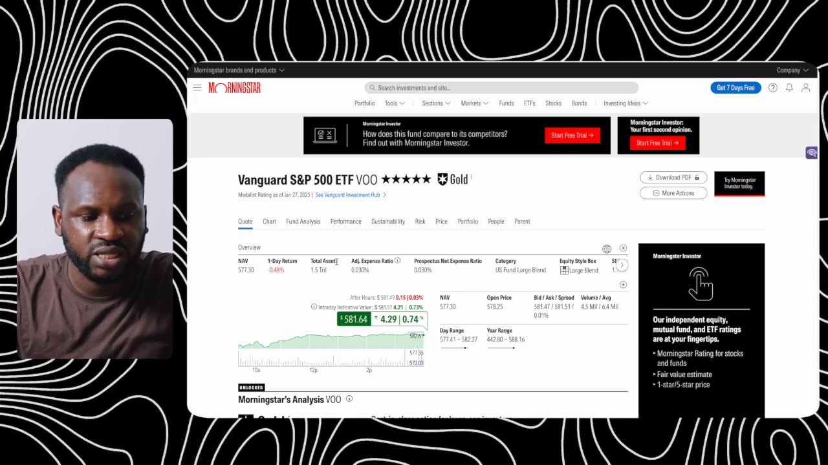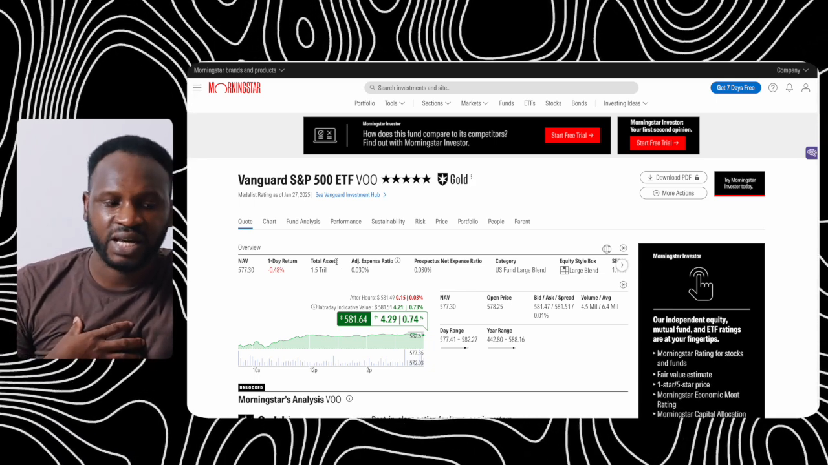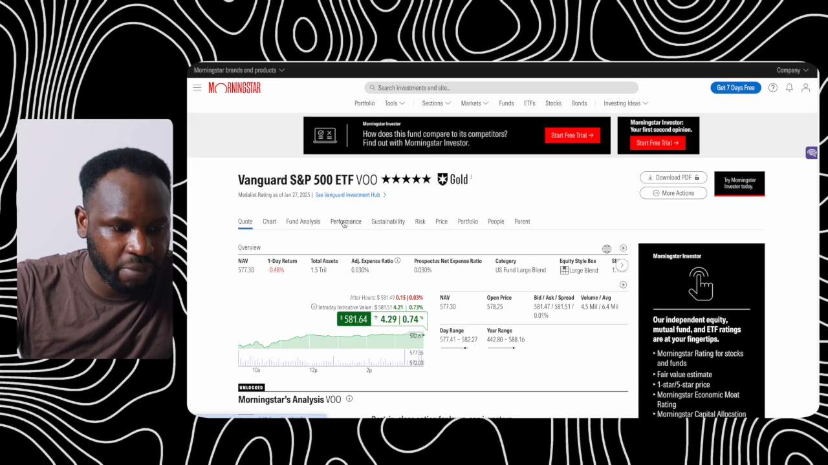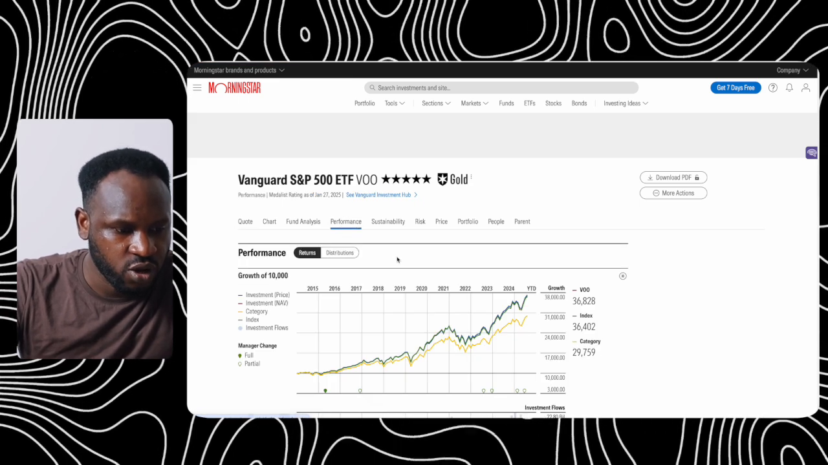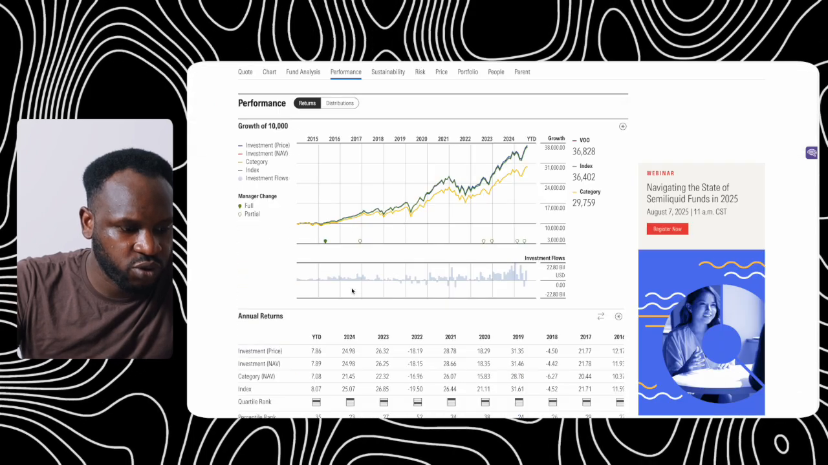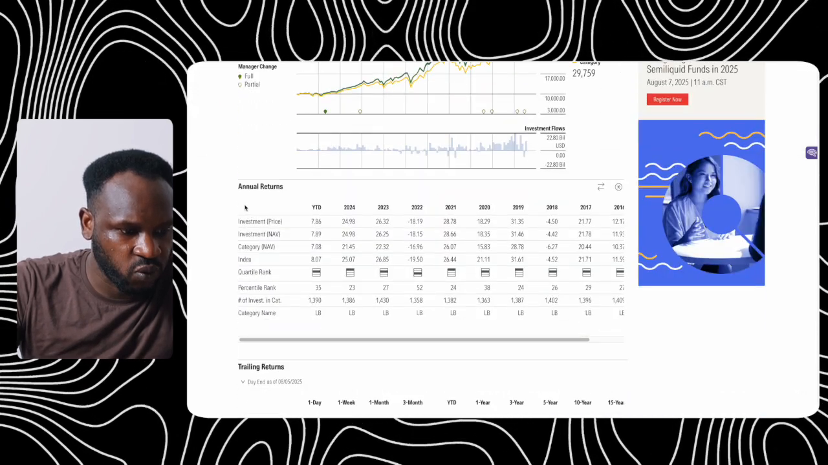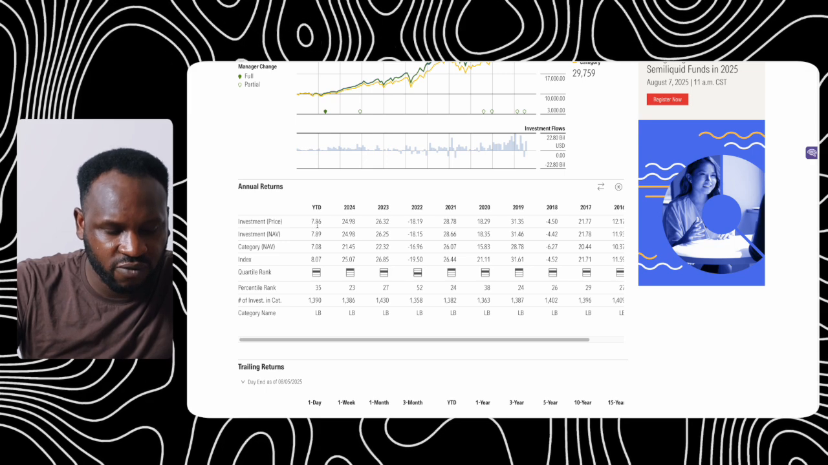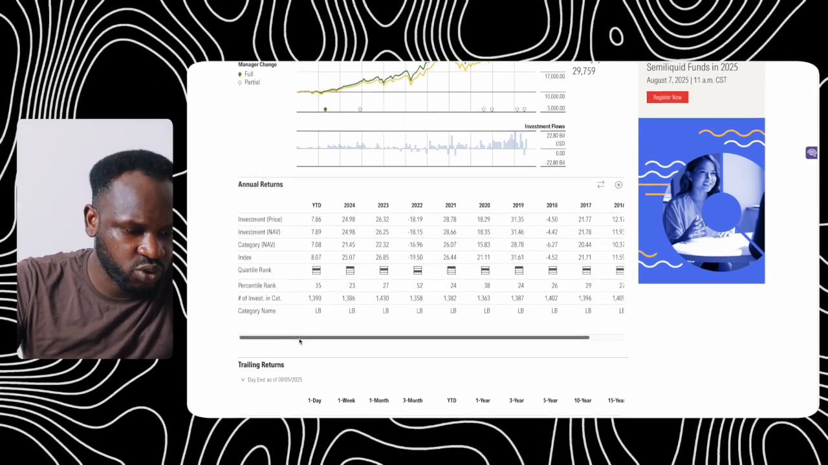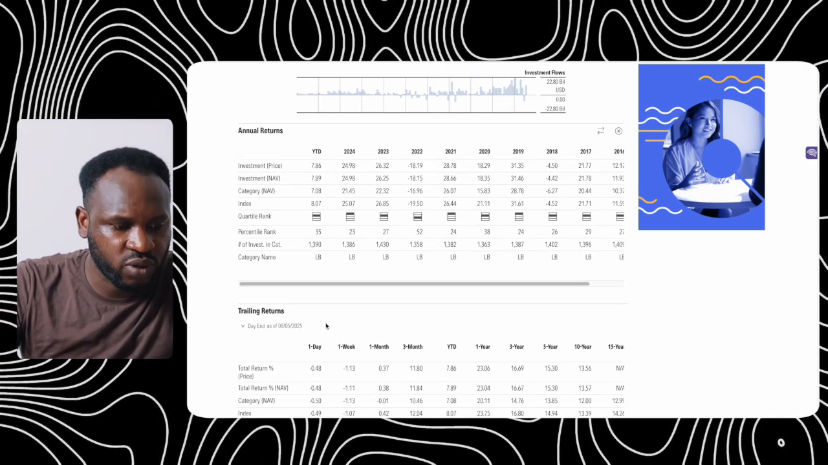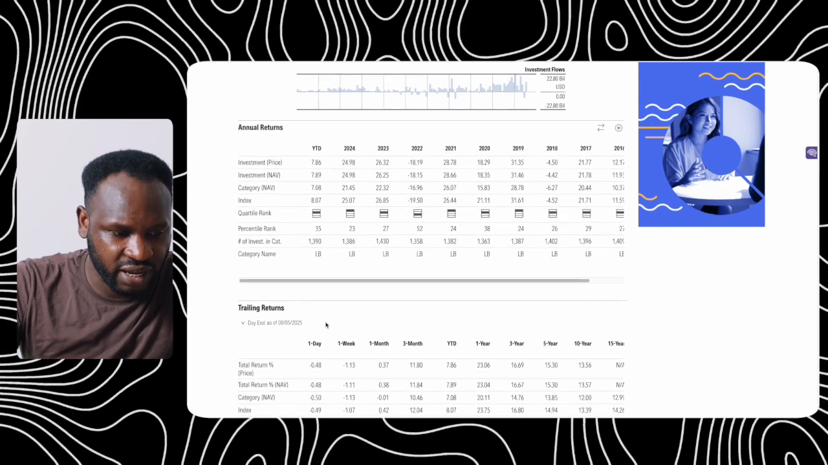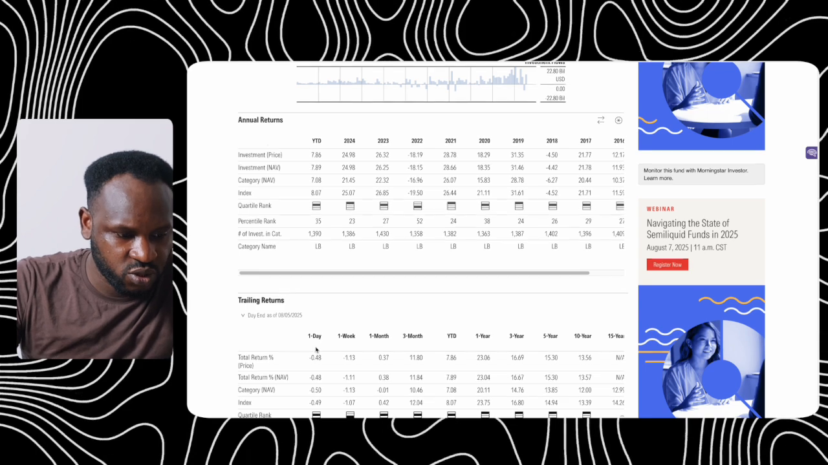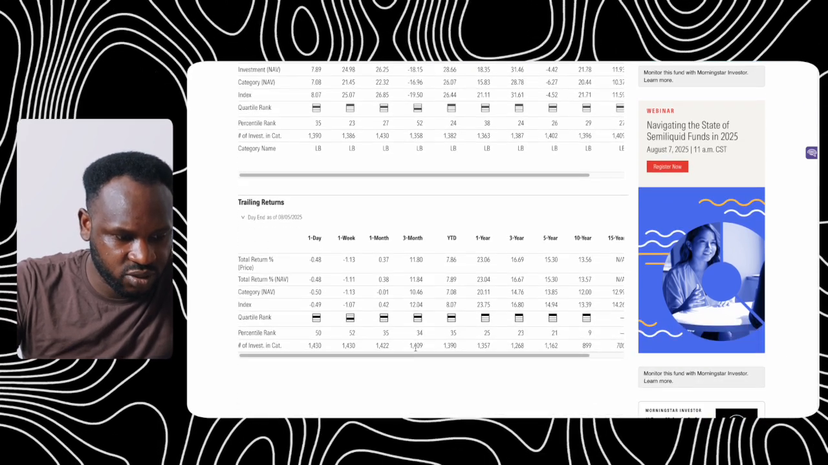Let us also want to see the amount of money we are going to get as an investor to this company. What we can do, we can click on performance here. So once you click on performance, you are going to scroll down. You are going to go to annual return. You are going to see the annual return of this company, and you are going to look at what you can get at the end of the year. So this is what you get at the end of the year. So you can see here. Let us scroll down.